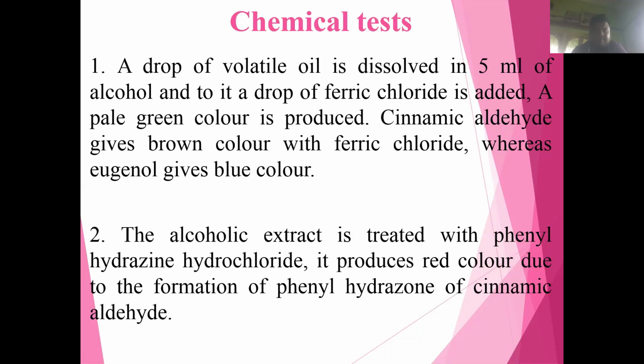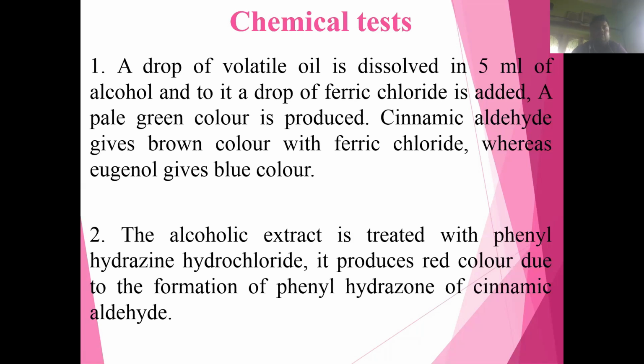Next chemical test is about the alcoholic extract of the cinnamon. When it is treated with phenyl hydrazine hydrochloride, it produces a red color because of the formation of phenyl hydrazone of cinnamic aldehyde. So these are the two chemical tests of cinnamon. A drop of volatile oil present in the cinnamon bark is dissolved in 5 ml of alcohol, and then a drop of ferric chloride is added to it. Then a pale green color is produced.